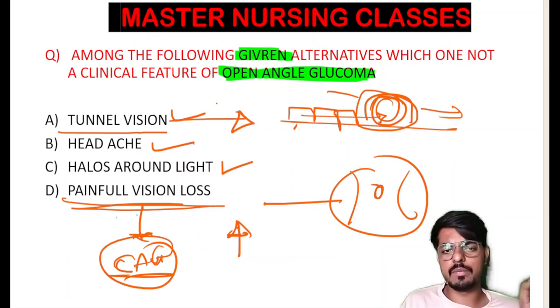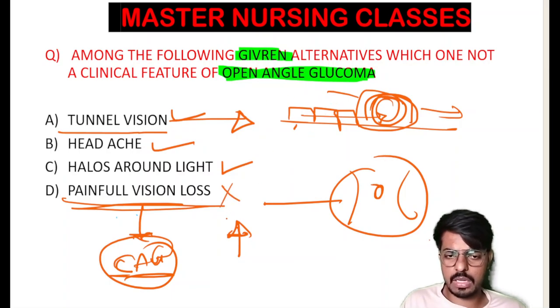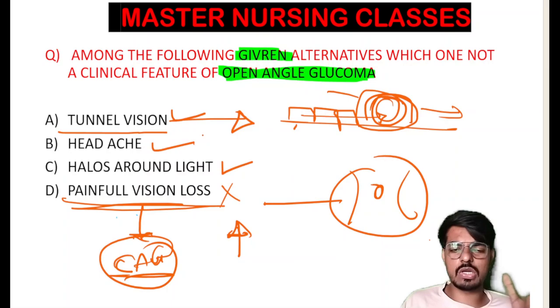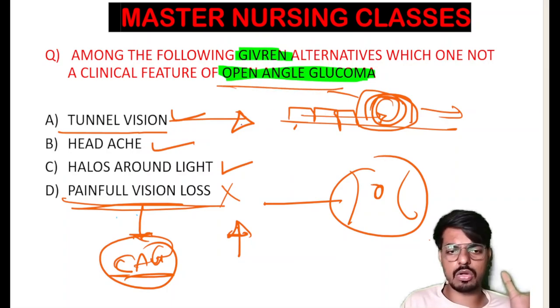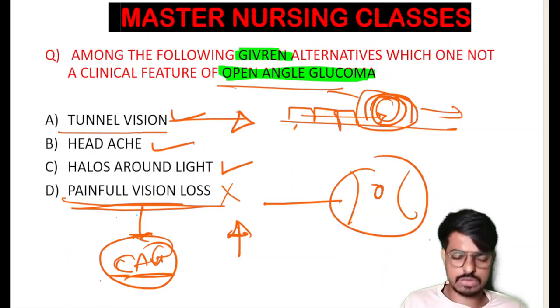That is the explanation of the clinical features of open angle glaucoma. In open angle glaucoma we will never see painful vision loss. Painless vision loss is the classical picture of open angle glaucoma, and painful vision loss is the classical picture of closed angle glaucoma. Hope the concept is clear.